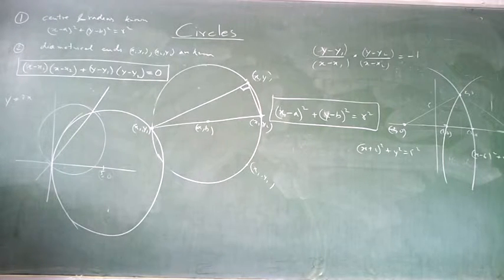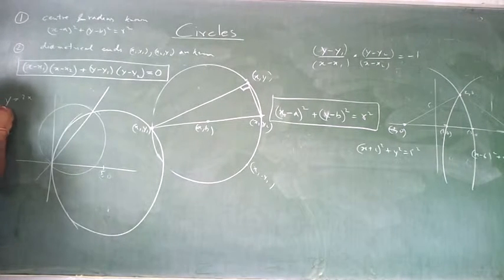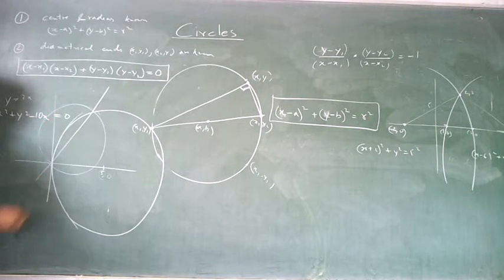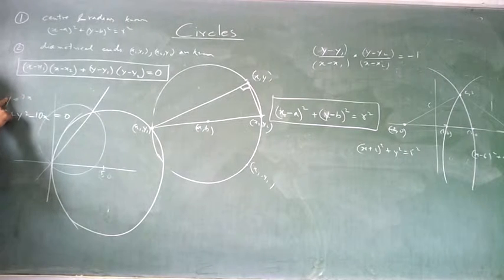A circle and a straight line: substitute from one into the other. x square plus y square minus 10x is equal to 0. Write y as 2x in this.